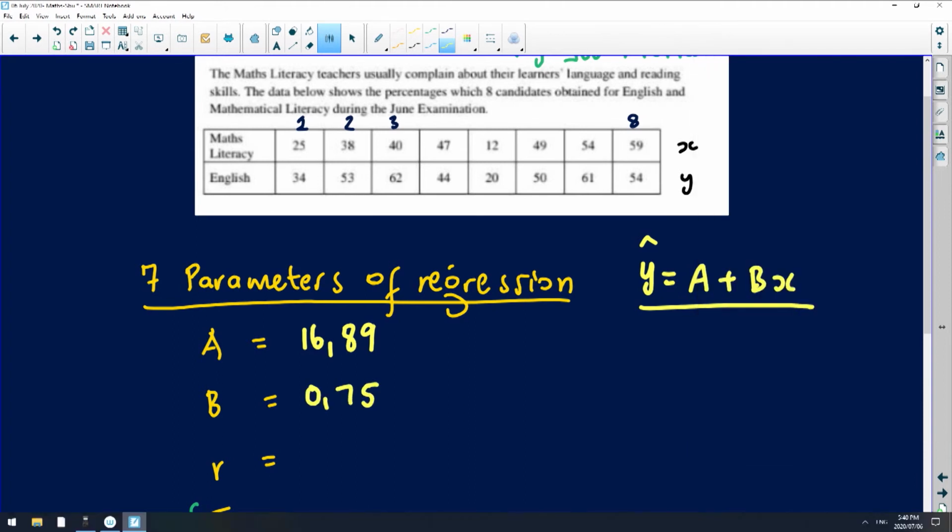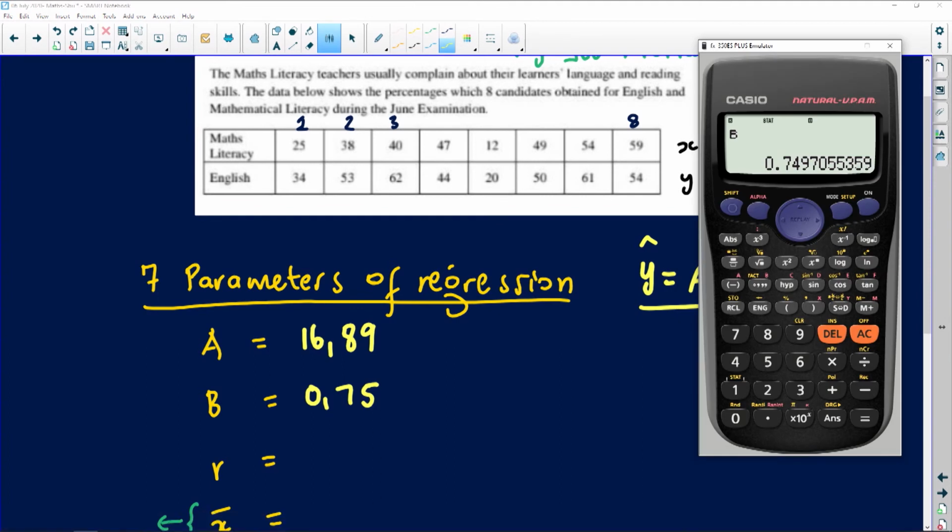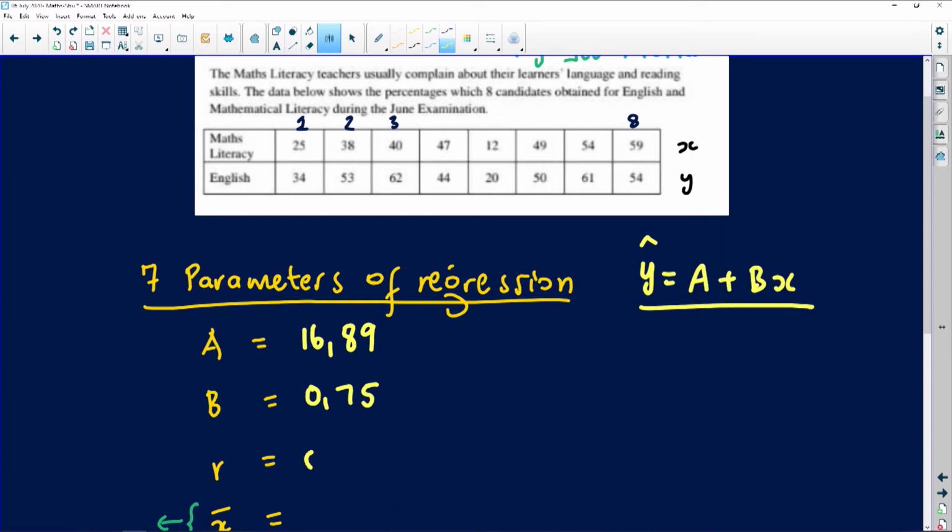So 0.75. And then we want R. So I'm going to go shift, stats, regression, option 5. And then R is option 3. And then you press the equal to, you get 0,82. So we're getting 0,82. Beautiful stuff, right?